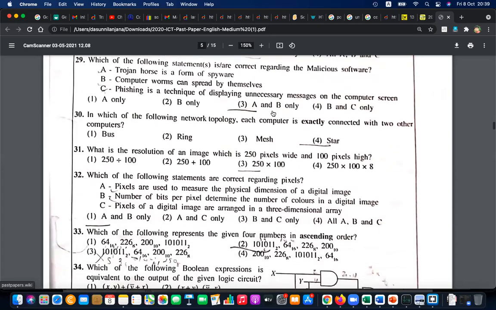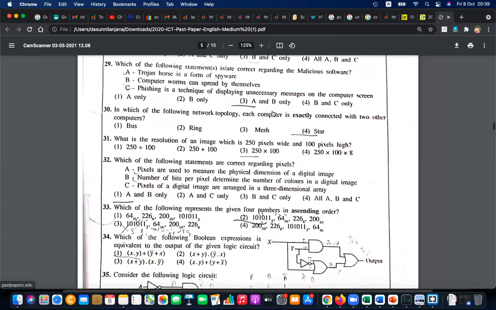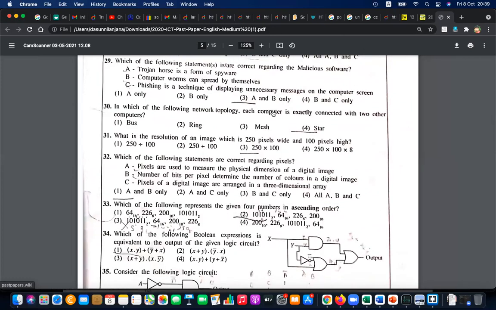Okay, from 29 to 34. Can you send the answers quickly? Question number 29 to 34. Please send the answers. Actually, I want you to go through the paper and send the answers. That's why I'm giving time. If you have already done that, you can send the answers. Don't worry. How quickly you respond, I will also respond at that speed. I can start discussing soon. So try to reply as soon as possible.